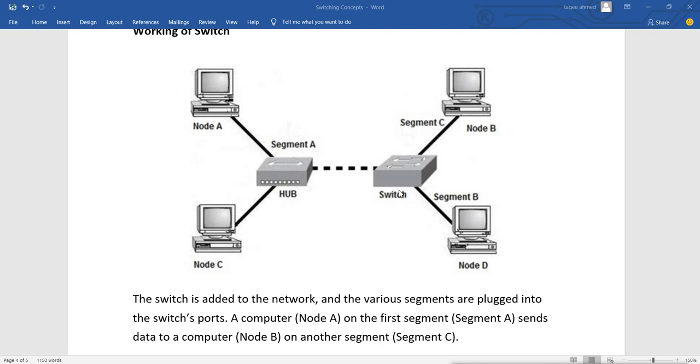But when we have a single collision domain and we have this switch here, we see that there are two segments, segment C and B, for node B and D. Why? Because we have a switch, and in the switch each port is a collision domain, so we have two segments of collision.